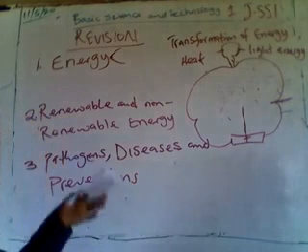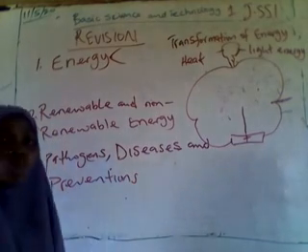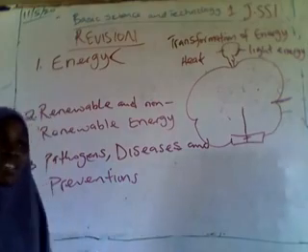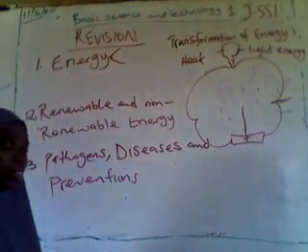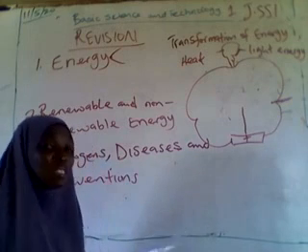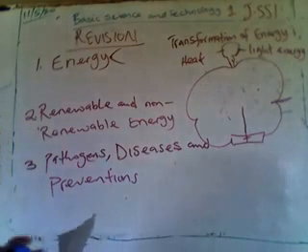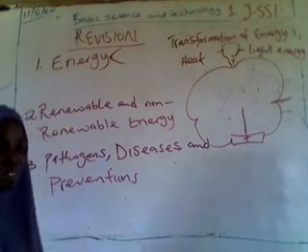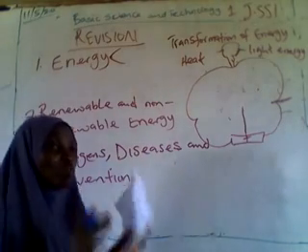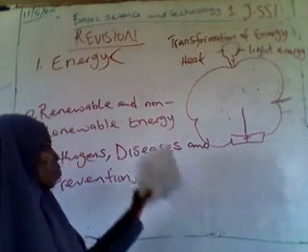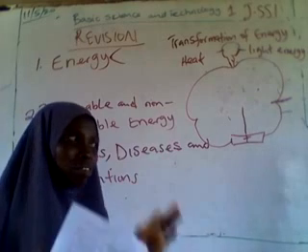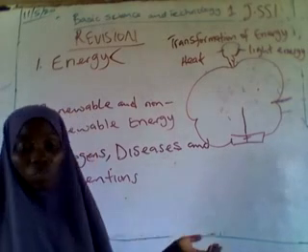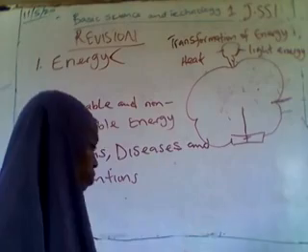Then how can we prevent these diseases, especially the communicable diseases? One of the ways in which we can prevent them, I told you, is by sanitation. Always wash your hands before eating and after using the toilet. Always use soap and water to wash your hands. And also premarital screening. I told you this is to prevent unwanted sex or premarital sex, because these are some of the things through which diseases can transfer from one person to another.